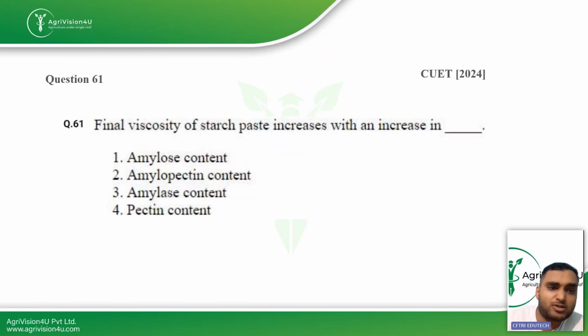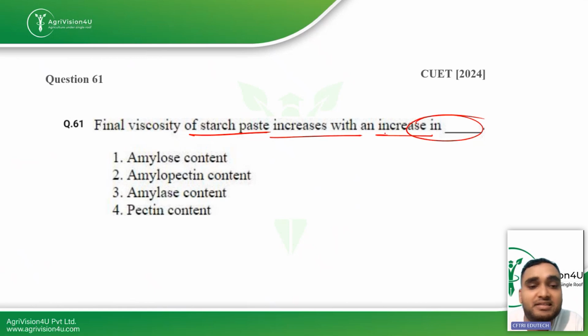Then the next question is final viscosity of starch paste increases with an increase in. So the right answer for this question is amylose content. So as soon as the amylose content increases in the starch, as soon as you select a starch with a higher amylose content, your starch pasting, your final viscosity will also change, and the pasting properties will also change according to that.